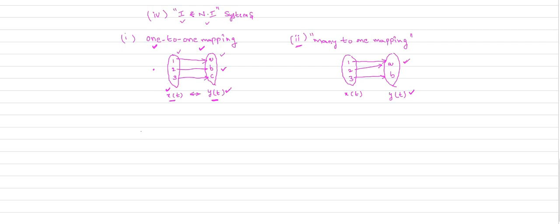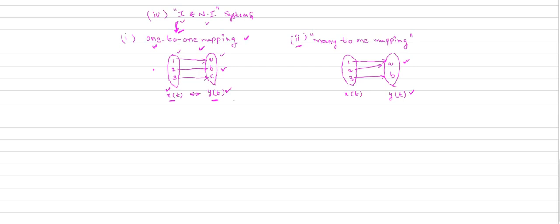So if you understand one to one mapping and many to one mapping, next we will move on to the definition of invertible and non-invertible systems. So what does invertible system mean? If the system follows the one to one mapping, for unique values of the input you will get unique values of the output. If the system follows the one to one mapping, that is your invertible system.